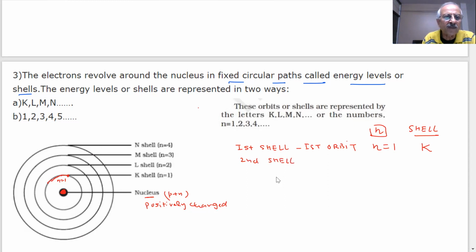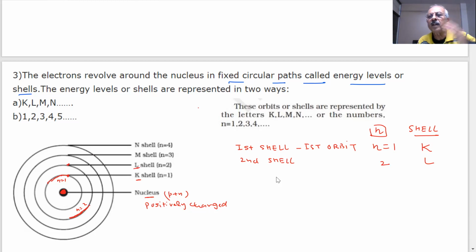Now come to the second shell. This is my second shell. You can see, second, students. This was my first. This is my second. I'm saying n equal to 2 here. So what is the value of n? 2. N is 2 here. This is known as, after K, what is the name of this? L shell. That was K, n equal to 1, L. This is called the L shell.